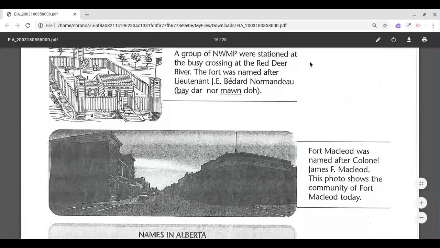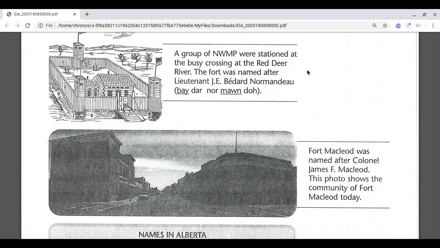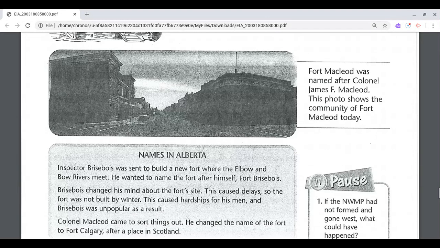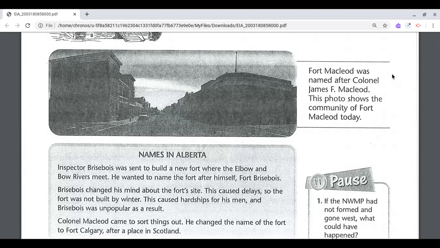A group of Northwest Mounted Police were stationed at the busy crossing at the Red Deer River. The fort was named after Lieutenant J.E. Bedard Normandeau. Fort Macleod was named after Colonel James F. Macleod. This photo shows the community of Fort Macleod today.